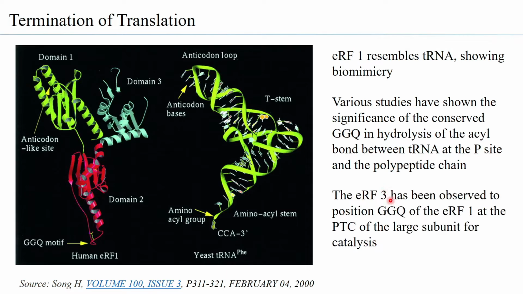We know that eRF3 delivers eRF1 to the A site, but the effective binding of eRF3 to eRF1 ensures that the GGQ is positioned at the peptidyl transferase center of the large subunit for catalysis. So eRF3 therefore is able to stimulate eRF1 to release the polypeptide from the ribosome complex.